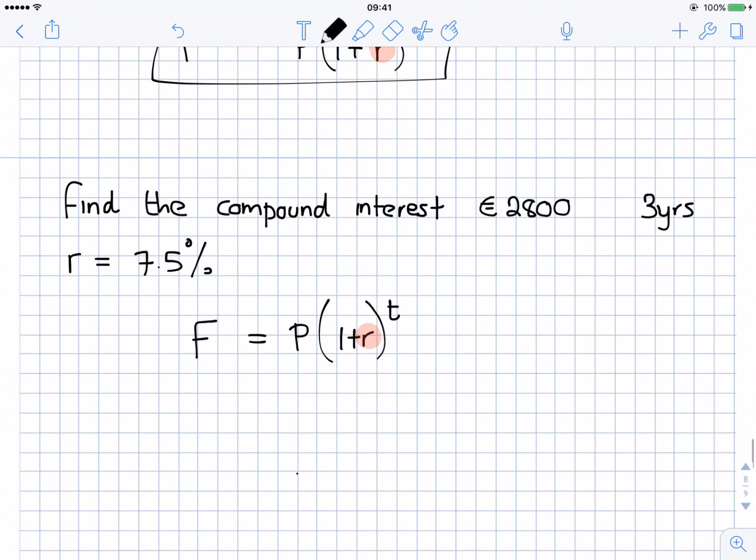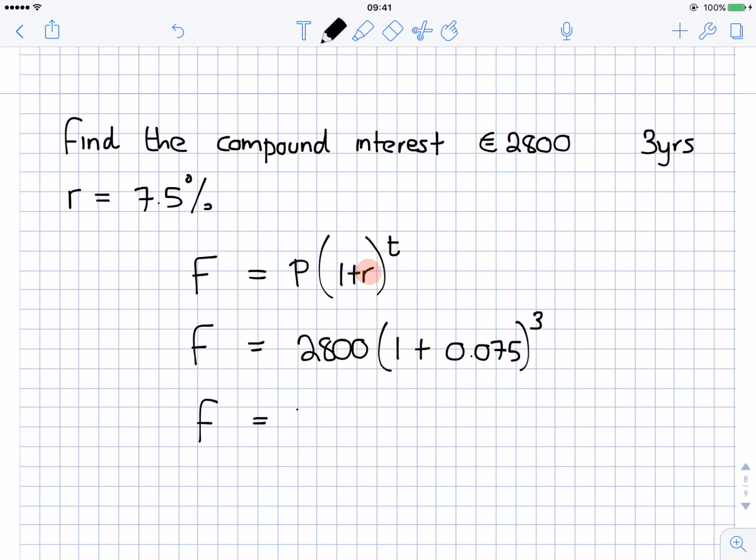So in this example, P, the amount we put in, is €2,800 by 1 plus 7.5% as a decimal, which is 0.075, to the power of 3 because it's there for 3 years.